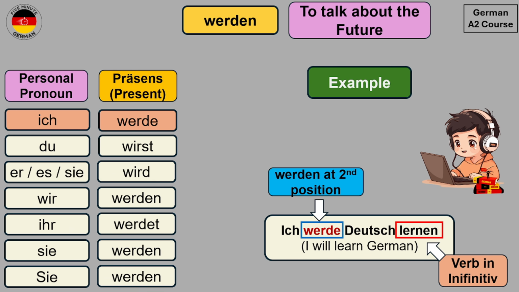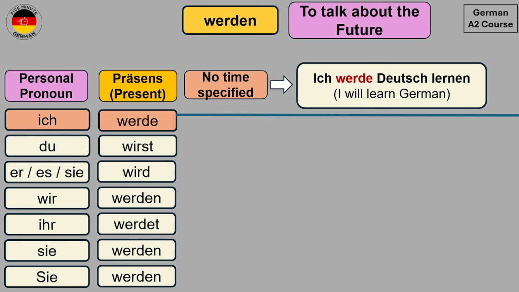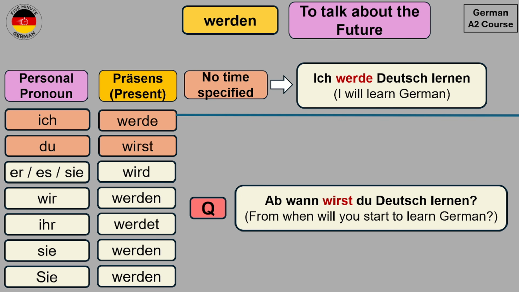Now we can also write this sentence in another way. So suppose that somebody asks you the question, Ab wann wirst du Deutsch lernen? From when will you start to learn German? Now in this question, you are also being asked about something that you will do in the future. So that's why we have again used the second person singular form of werden, which is wirst.